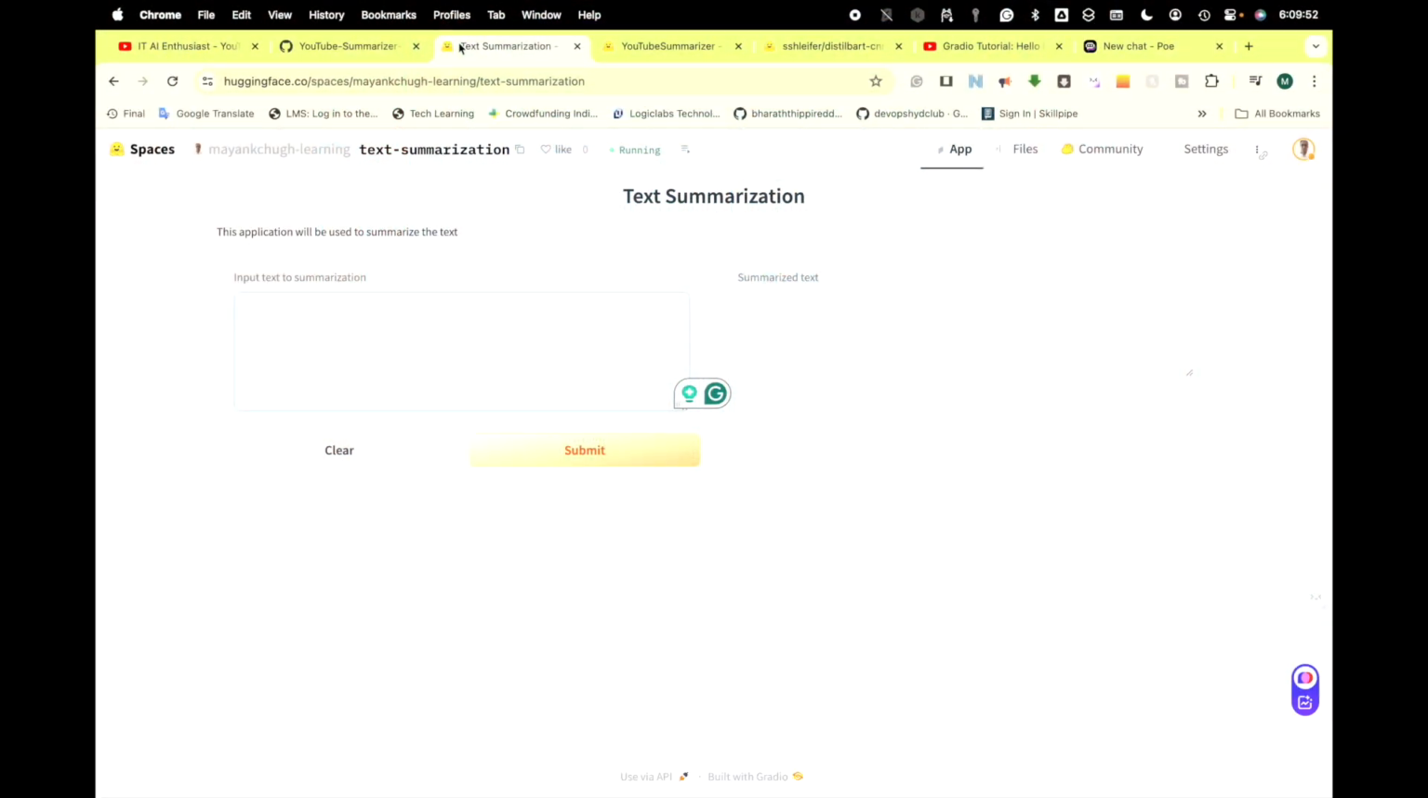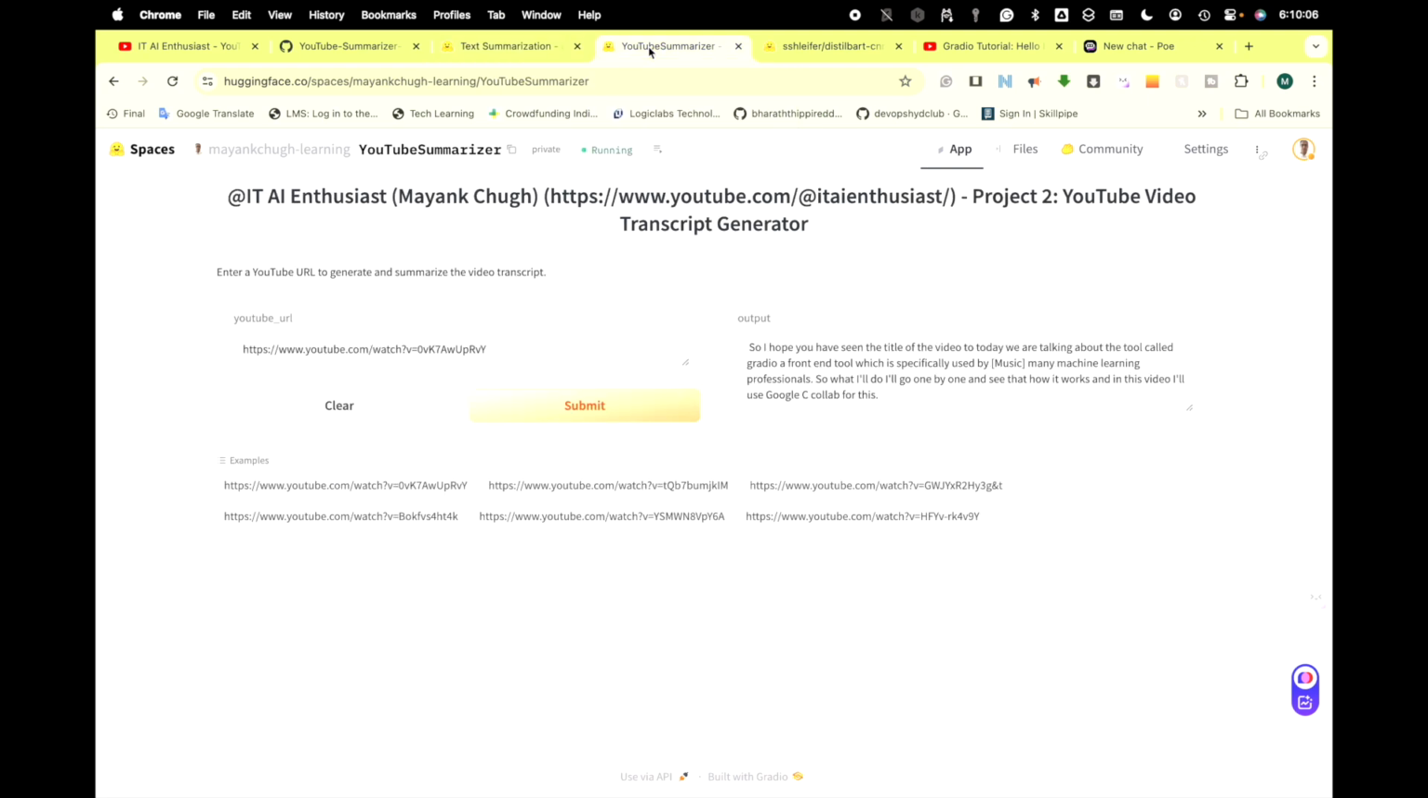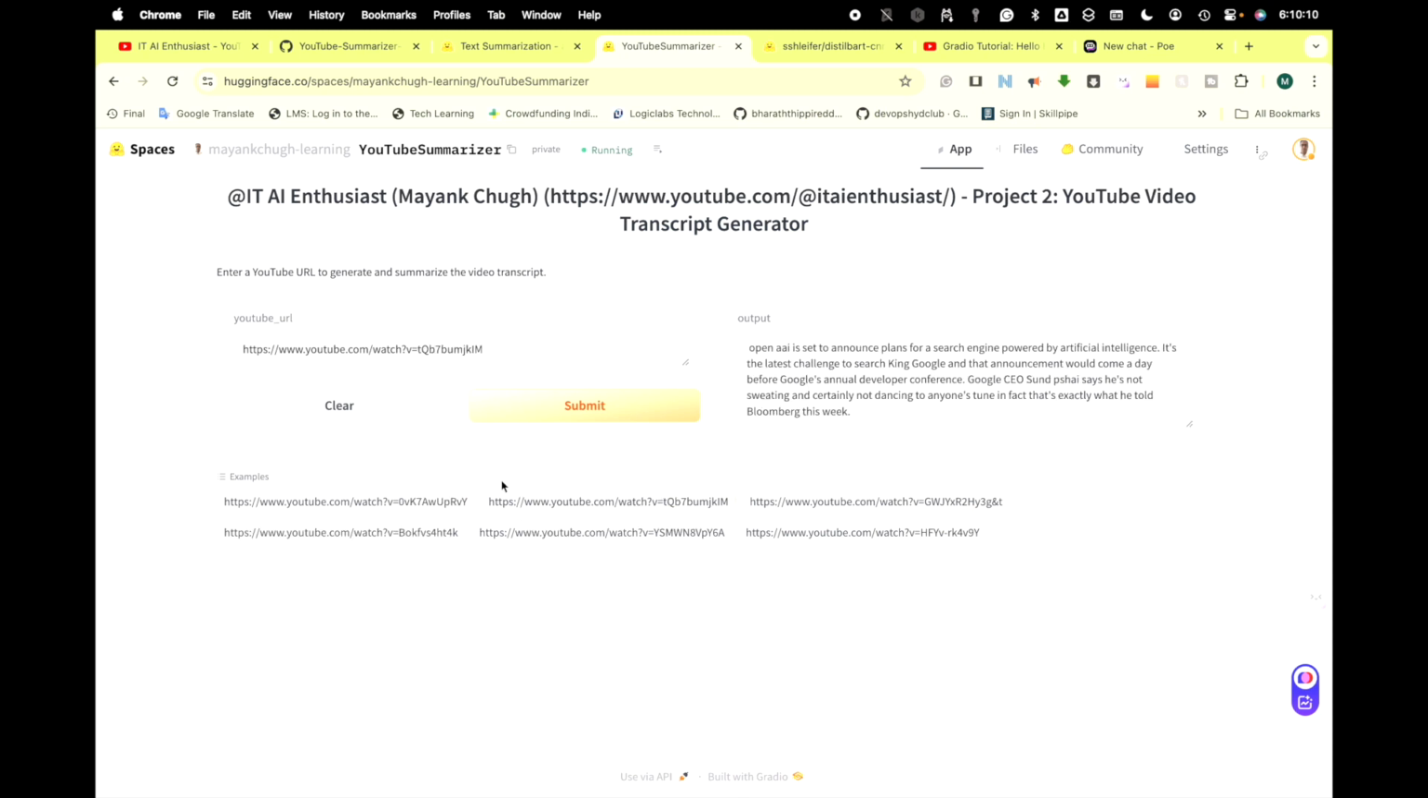Project text summarization in the previous project. So how do we do the logging? Whatever the user enters here will be logged somewhere in the data set. The other one is basically where the user will enter some YouTube URL, and we will create another